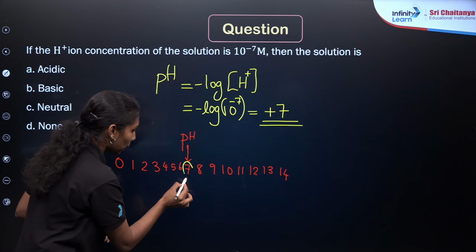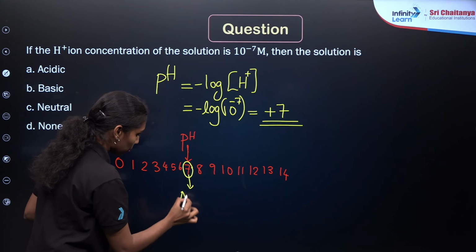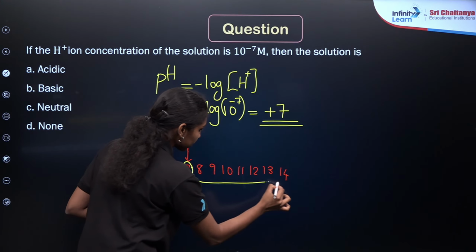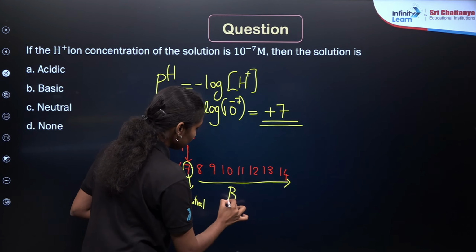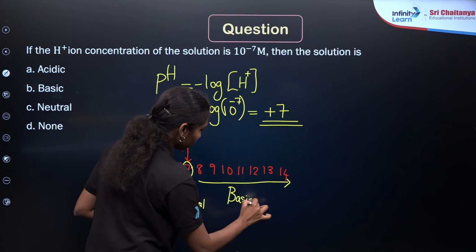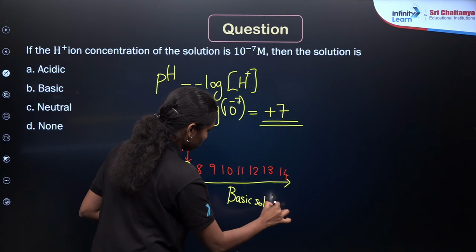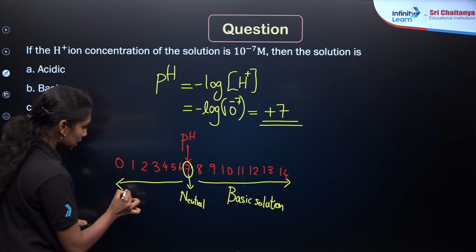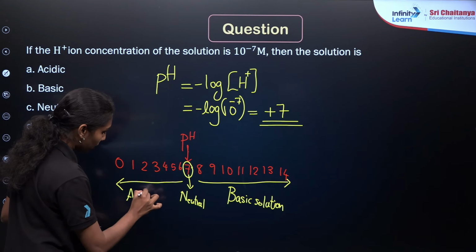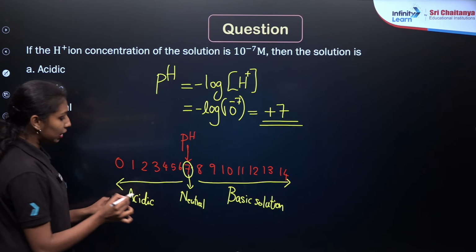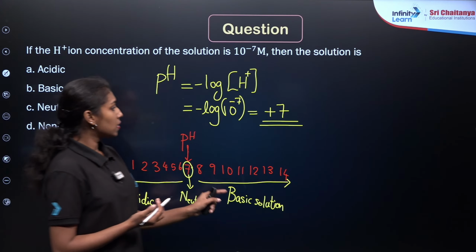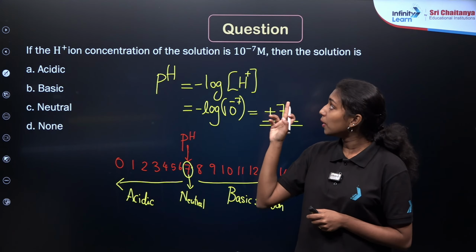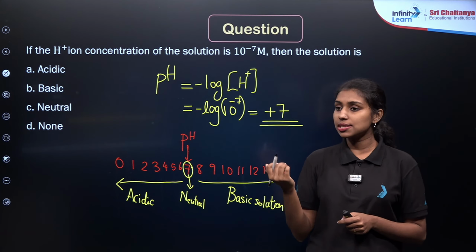So those having pH 7 are known as neutral solutions. If the pH is greater than 7, it will be considered a basic solution. If the pH is less than 7, it will be considered an acidic solution. This is a pH scale. Depending upon the pH value, we can identify whether the solution is neutral, acidic or basic. So now we can identify the solution containing H plus ion concentration 10 to the power minus 7. Then what will be its nature?